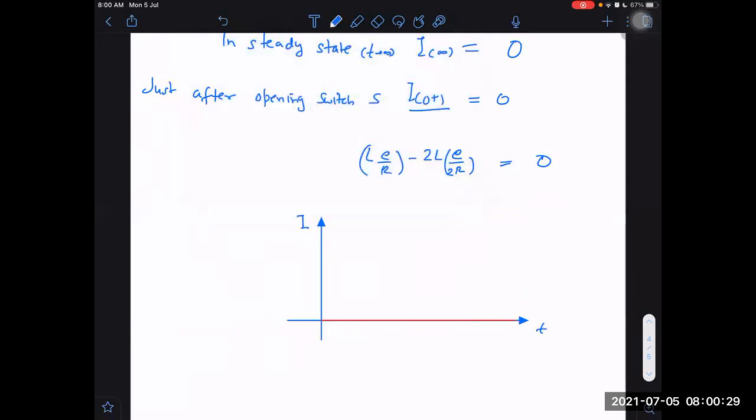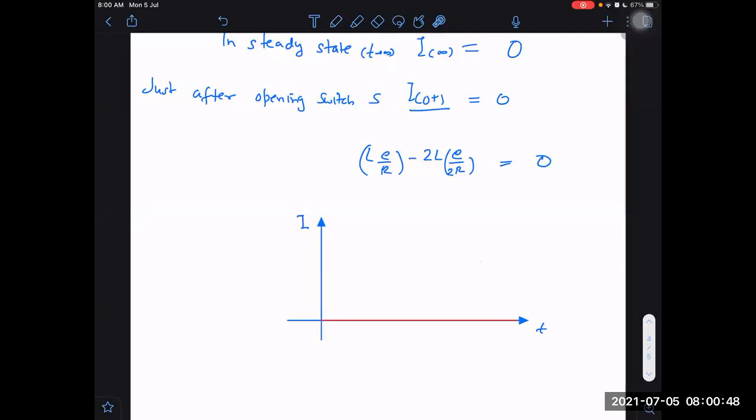Time, and this is current. This is the graph. It quickly becomes 0, and finally also it has to be 0. So it does not go anywhere. It just remains constant. So a constant graph is also possible. And here I gave you which example? I gave the example of a constant 0 graph. But a non-zero constant is also possible sometimes.